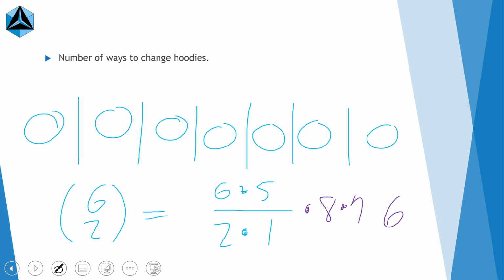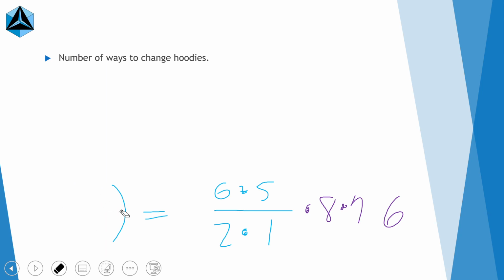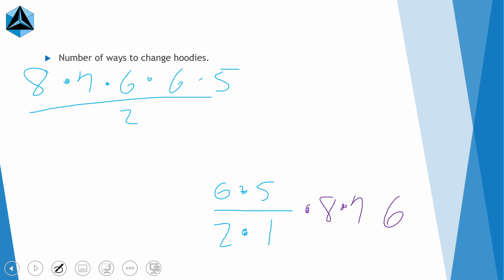Let me clear our board a little bit, and I'll just write on top of this. We know that this is equal to 8 times 7 times 6 times 6 times 5 over 2. Since 6 is the same thing as 3 times 2, this is looking a lot like 8 factorial.